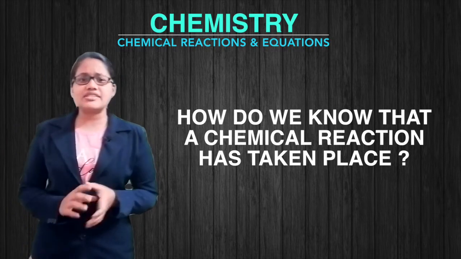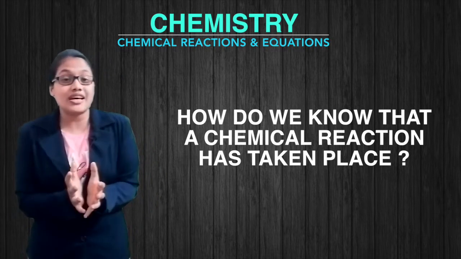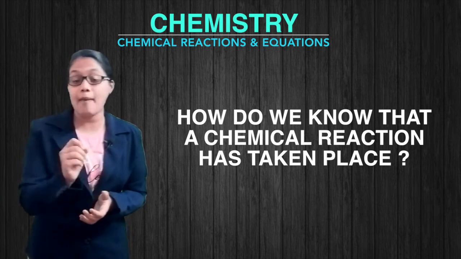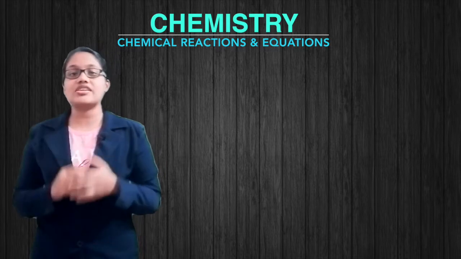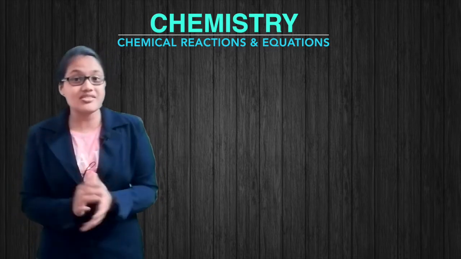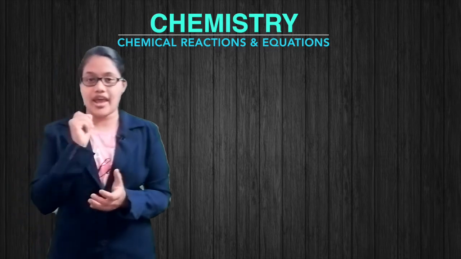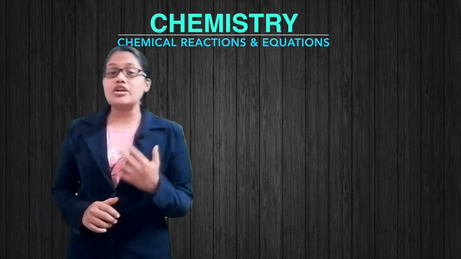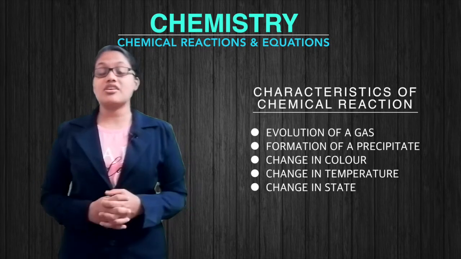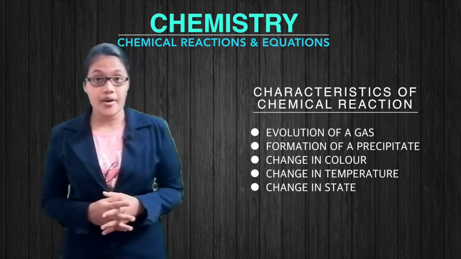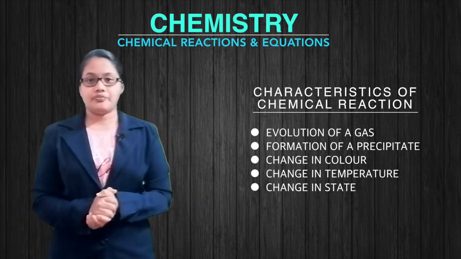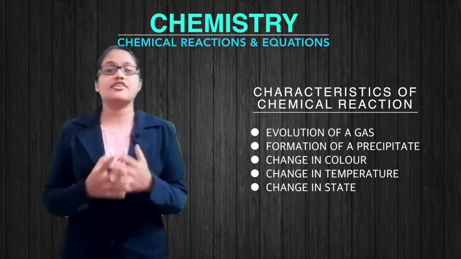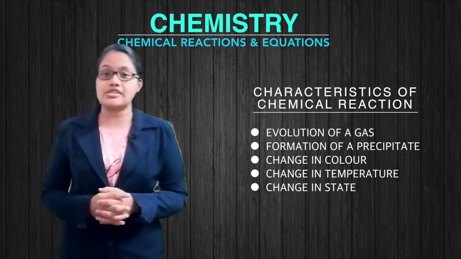So how do we know that a chemical change or a chemical reaction has taken place? It can be said by some observable changes that happen in a chemical reaction. Such changes are the characteristics of chemical reactions. The important characteristics of chemical reactions are: the first one, evolution of gas. The second one is the formation of a precipitate.